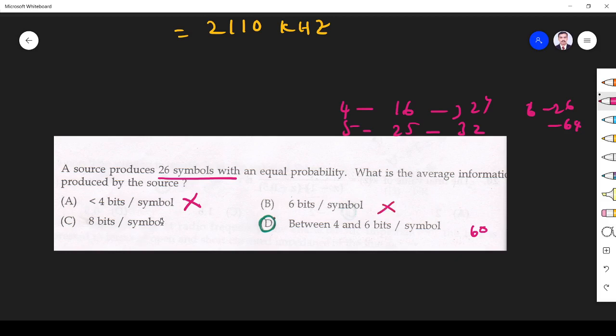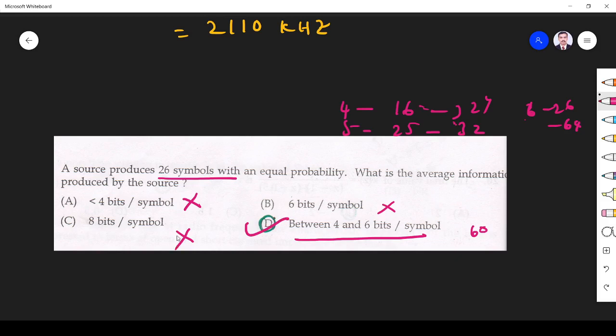So this is also not required. 26 lies between 16 and 32 or 16 and 64. So here the average information should be between 4 and 6 bits per symbol. 8 is too big, so no need. Right? So option D is a correct answer.